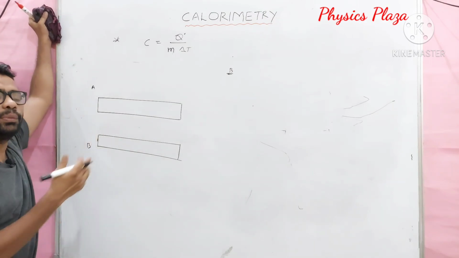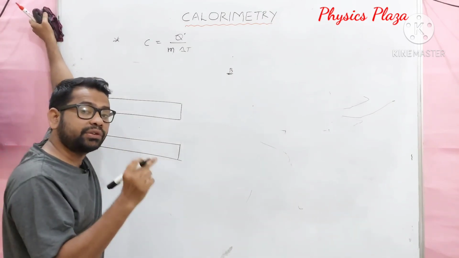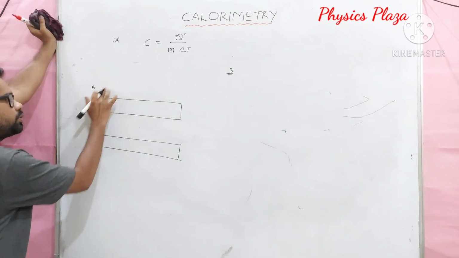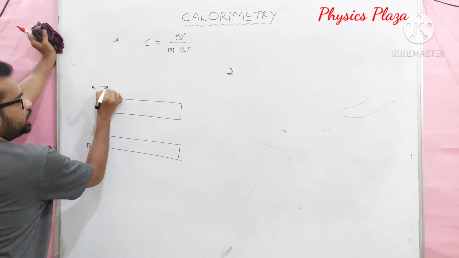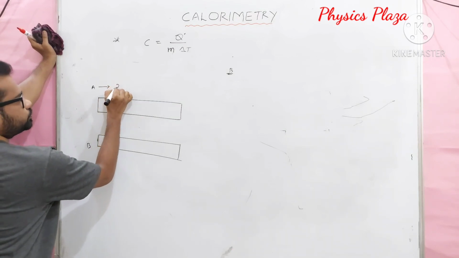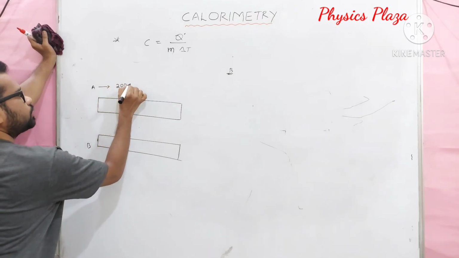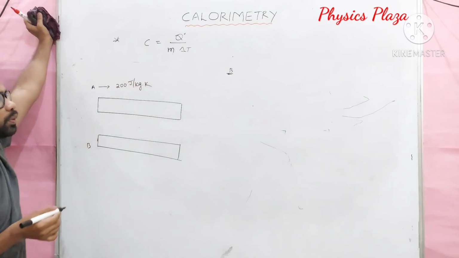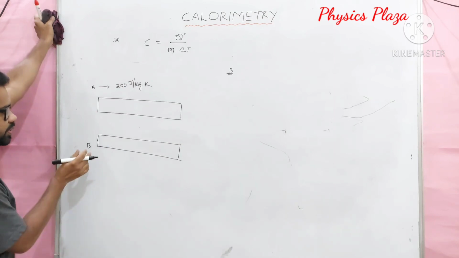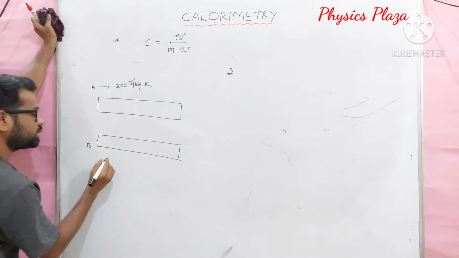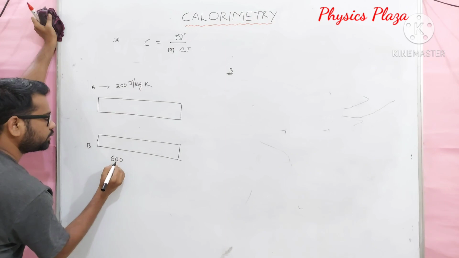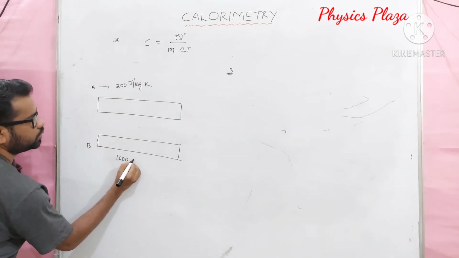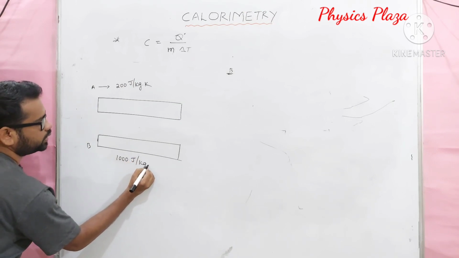Children, both are different materials, which means both will have different specific heat capacities. For suppose the specific heat capacity of material A is 200 joule per kg Kelvin, whereas the specific heat capacity of material B is, let us take, 1000 joule per kg Kelvin.